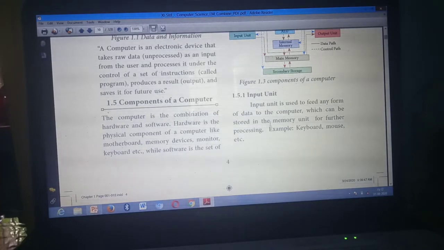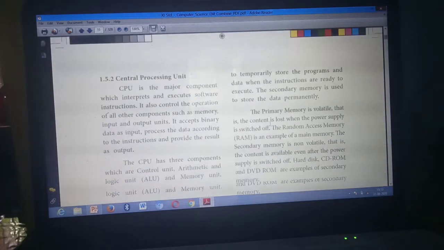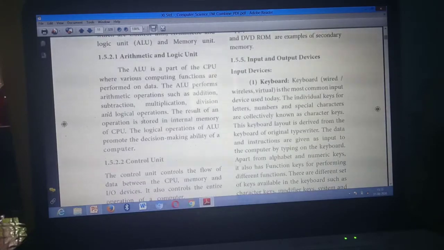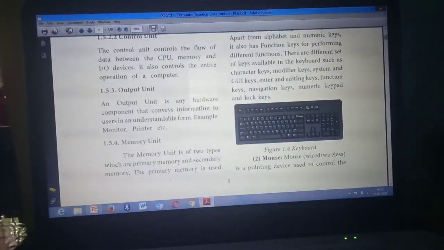Have you marked? Then output unit, page number 5. This is the output unit. Under the heading output unit, these 4 lines. So input unit is on page number 4, under the heading input unit, those 4 lines. Output unit is on page number 5, under the heading output unit, these 4 lines. Understand? Yes.